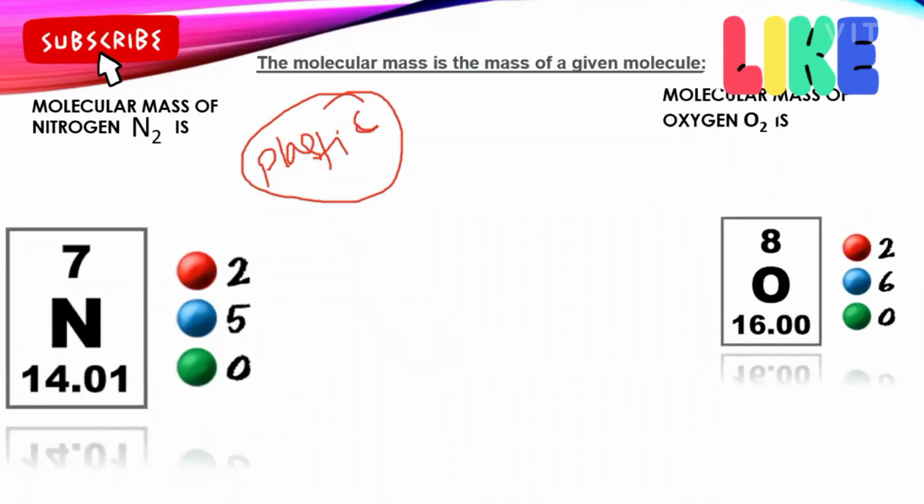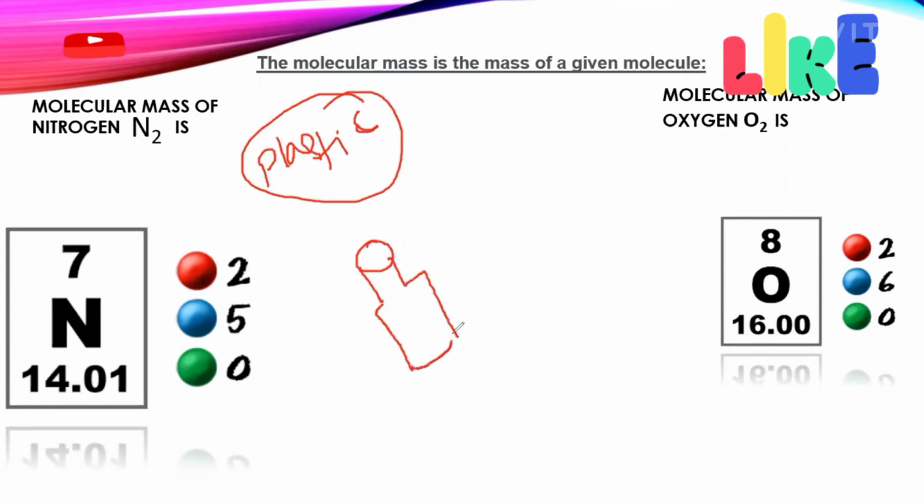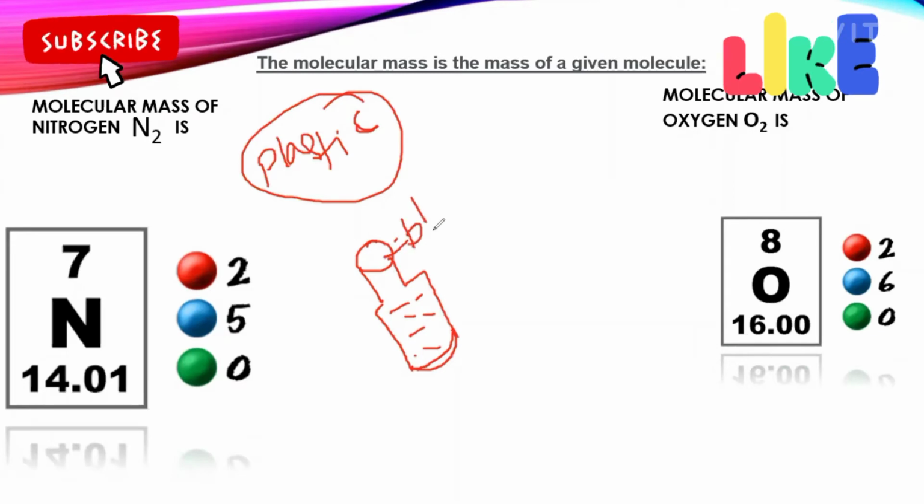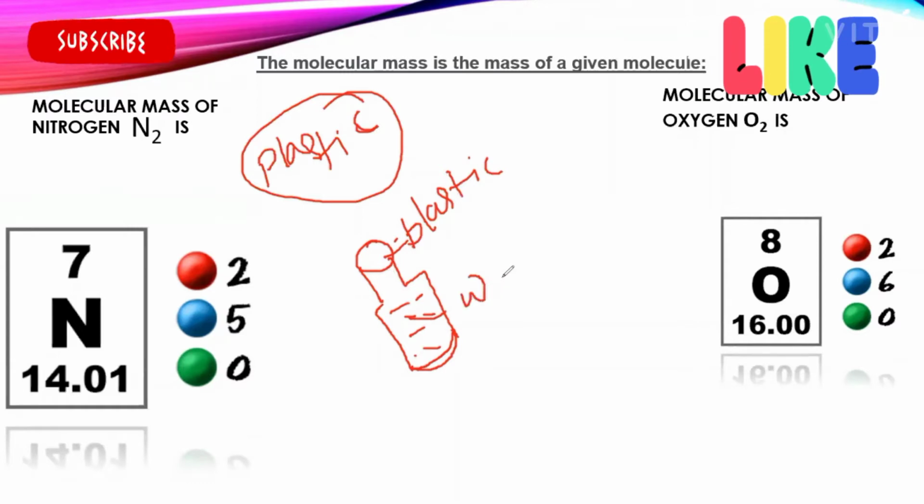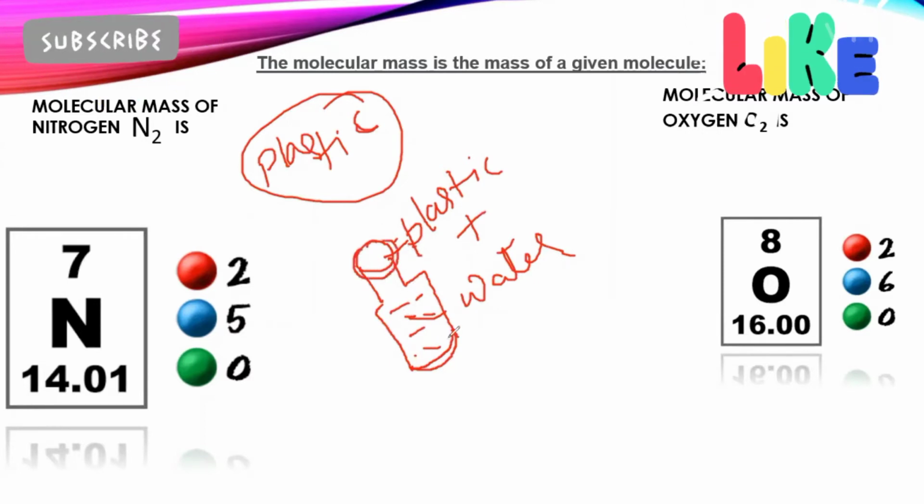The mass will be the amount of water present in the bottle as well as the plastic. My drawing is not so good, but for the explanation it is okay, we just have to understand. How much plastic is present in the bottle as well as how much water is filled, both together give the mass of the bottle.